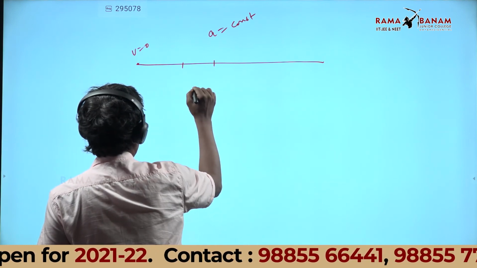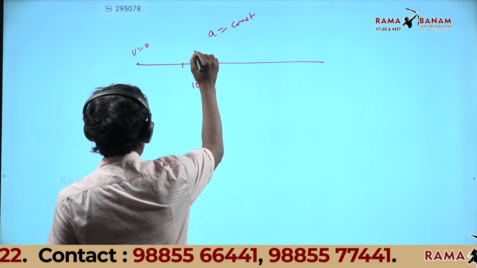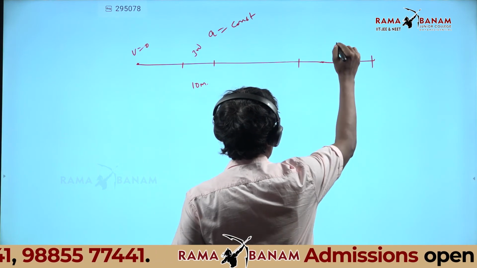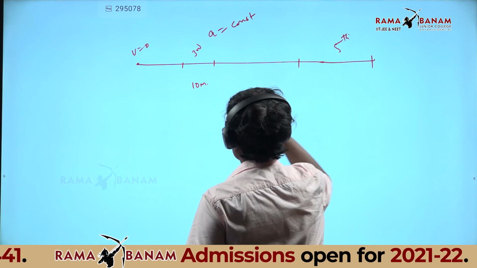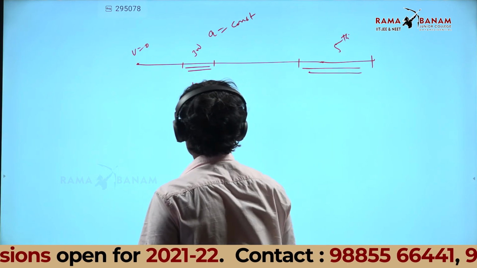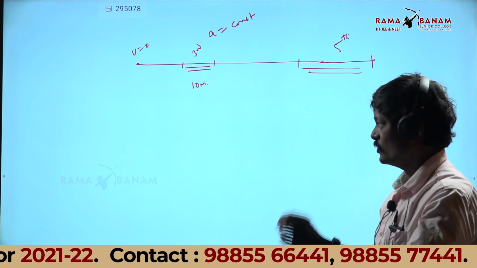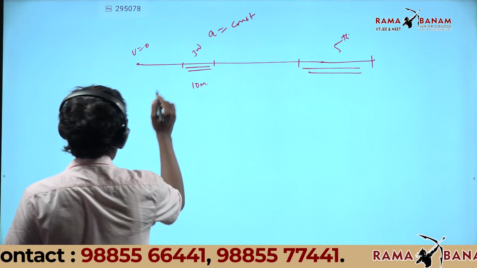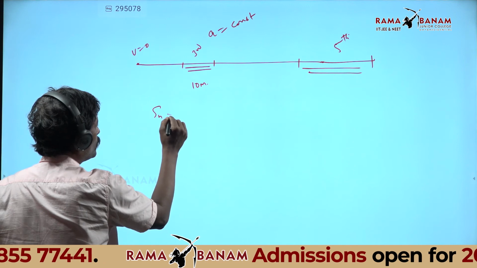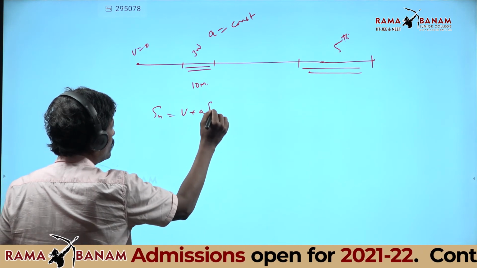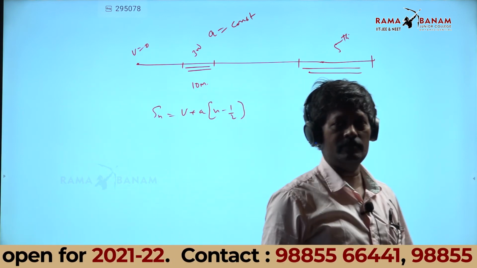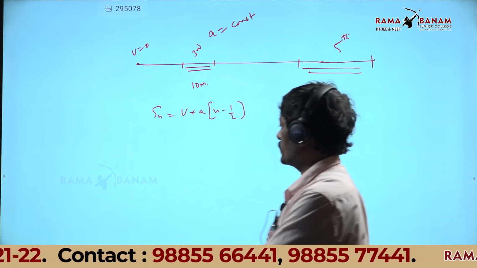In the third second, 10 meters. In the fifth second, how much will it cover? Somewhere here is the third second, and this is the fifth second. Now listen, I will tell you the procedure. Third second 10 meters. Sn equals u plus a into n minus half. This is the particular second formula.